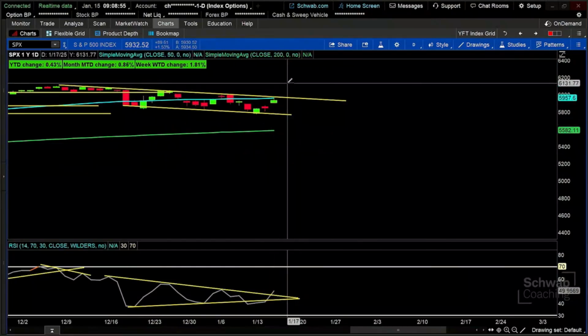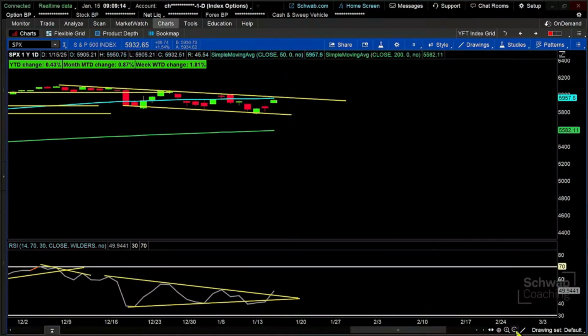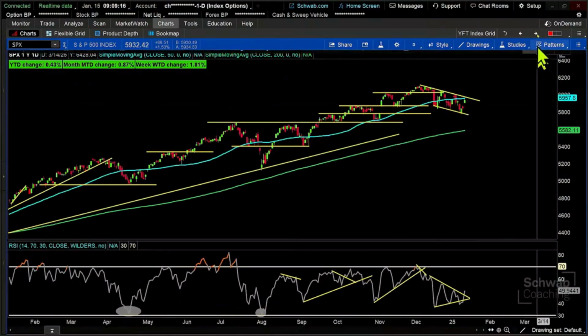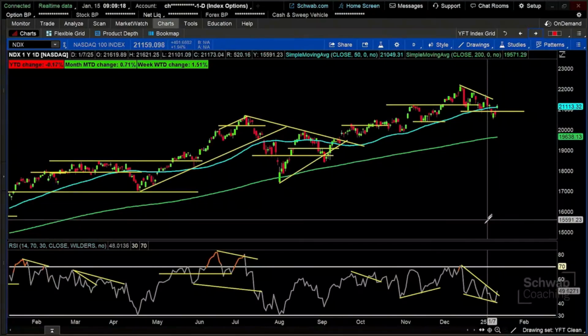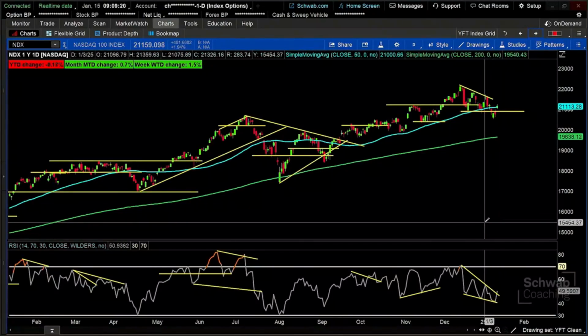If it can break out, then we might be looking for more bullish movement up to maybe under that 6120 level, that previous high, and seeing that initial push continuing through the resistance level. But before we get strongly speculative, that may be what some traders are looking for, that break of that significant resistance. If we take a look at the NASDAQ, we're not quite there on that horizontal or diagonal break.